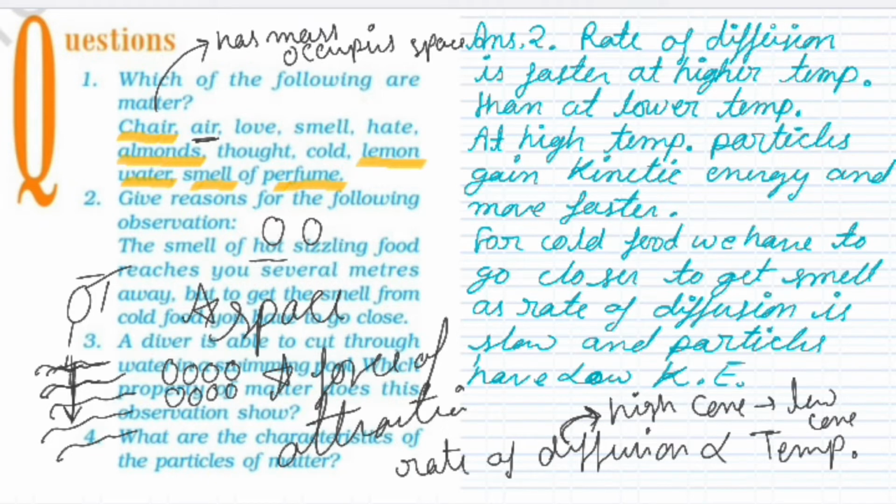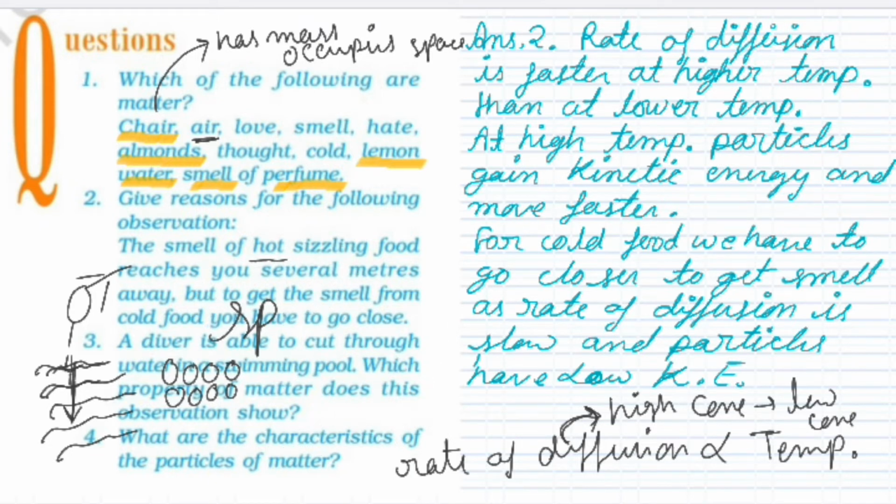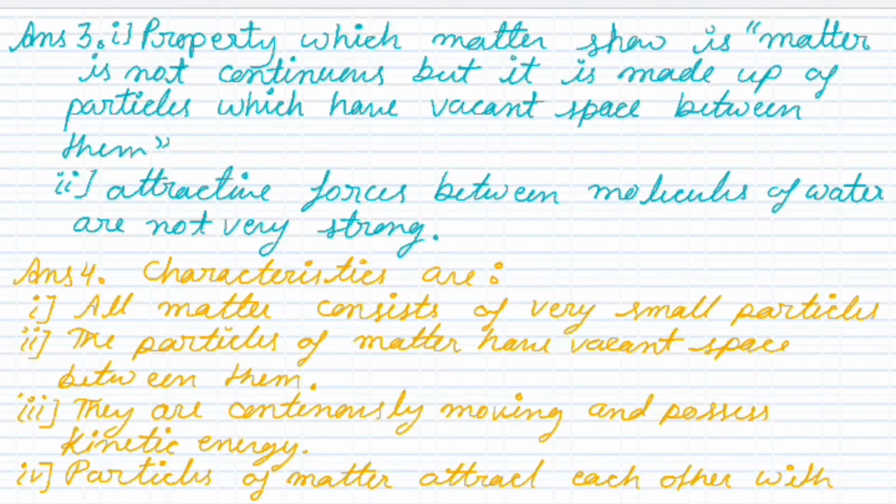So now this is the explanation of how we will write the answer. Now this is the answer. The property this action is explaining is that matter is not continuous but is made up of particles which have vacant space between them. So the first property we will write is that matter has space between them.